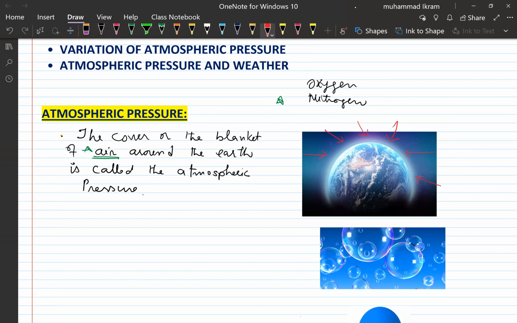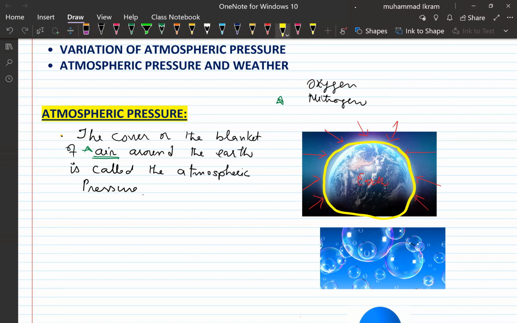Look at this figure: this is our earth, and it is surrounded from all sides by the white shade, which is the blanket of air.